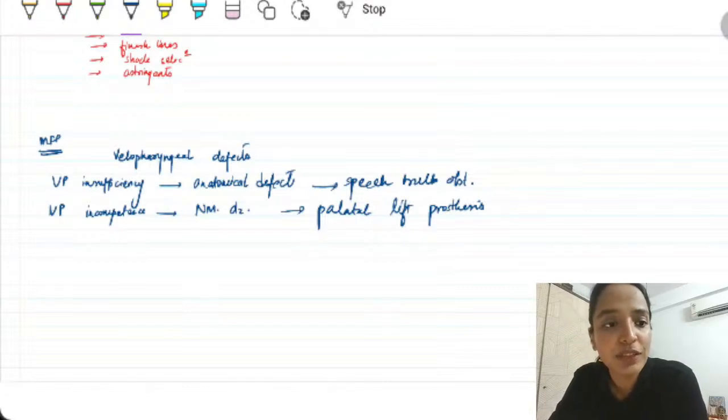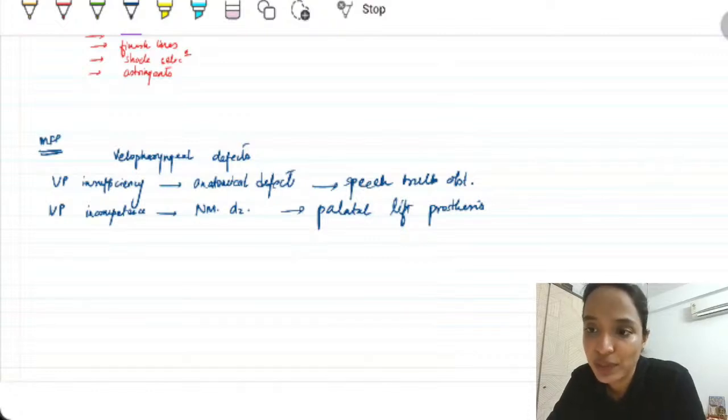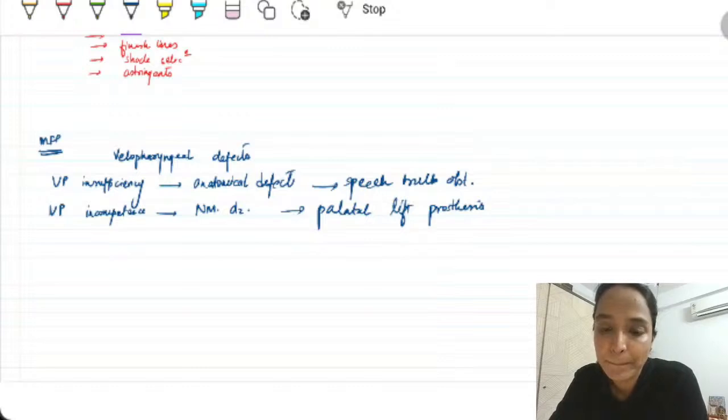Soft palate obturator for velopharyngeal insufficiency. Soft palate obturator is for velopharyngeal insufficiency.